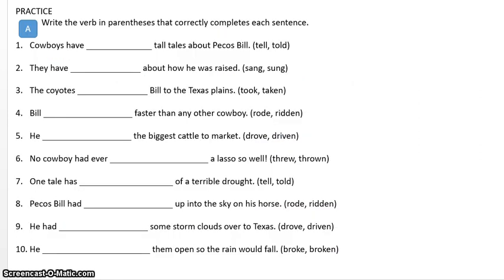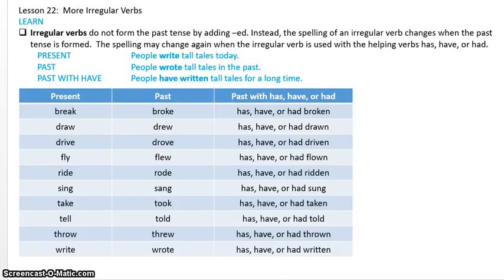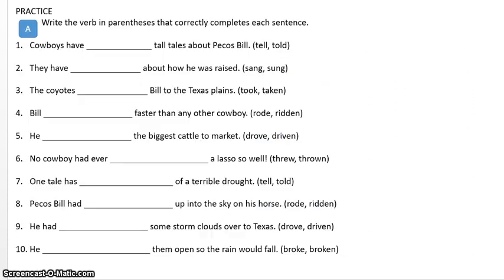And this is the exact same thing as you did on the other page, practice set A. They were very nice to you and gave you the 2 words that you get to choose from in parentheses. So this shouldn't take you very long because you just did it. Now, remember, you have to look for the have, has, or had in the sentence. If there's a helping verb there, then you need to refer back to your chart, and you're going to use the words in that last column. And so that's going to give you a clue on which column you need to look at.